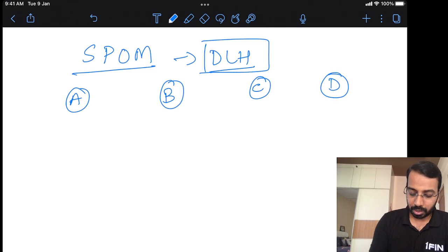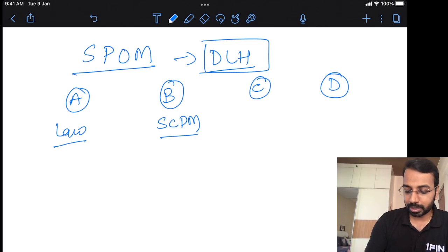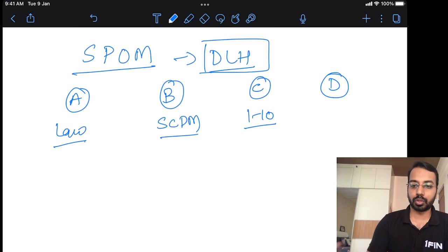Set A is, I'll just put it as law, easy for us to understand. Then here is strategic cost and performance management. In option C, there are about, I think, 10 modules from which you have to choose whichever is your area of interest. And then the last, I think, has 4, out of which you have to choose 1, right?